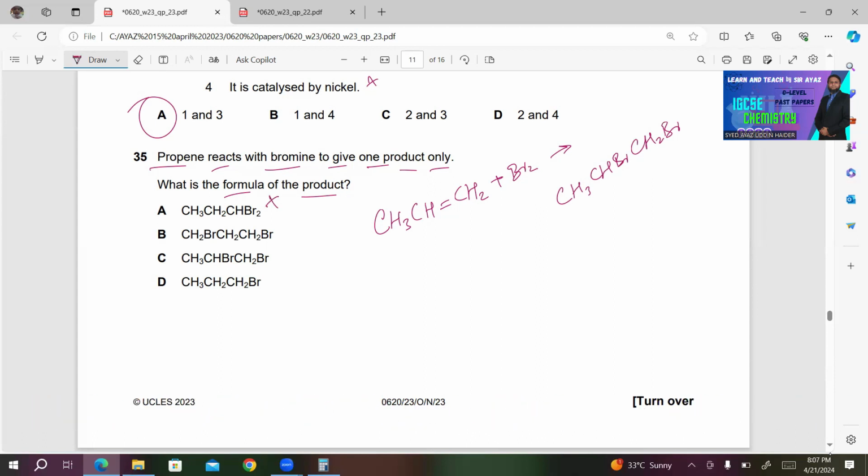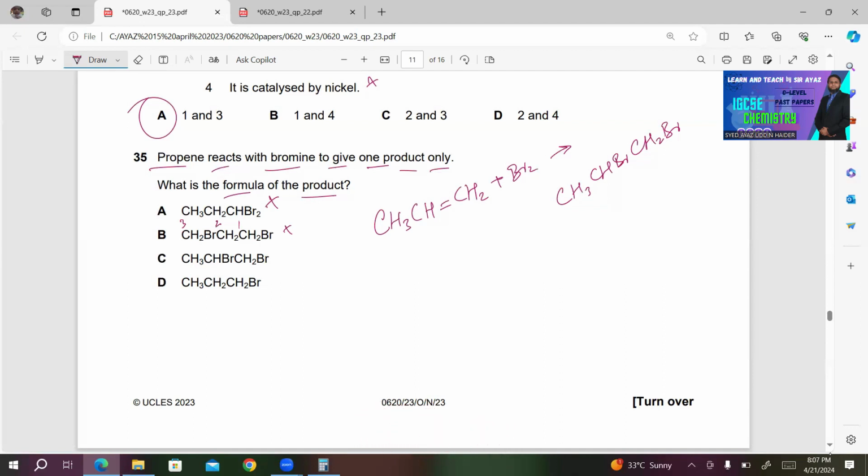B is also incorrect because they place the bromine at carbon 2.